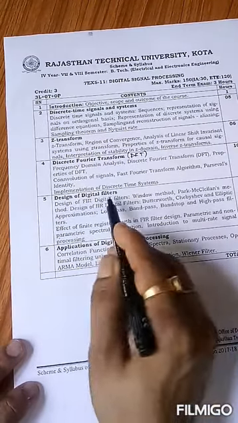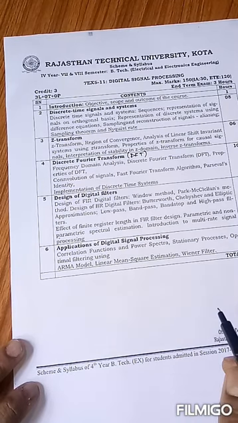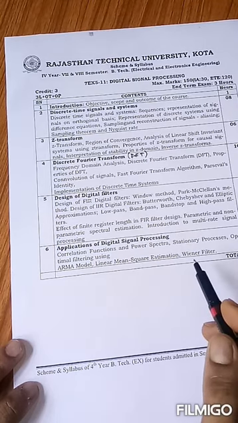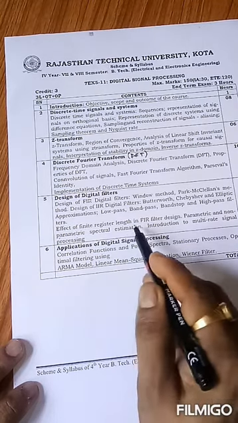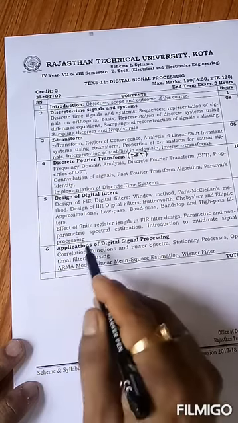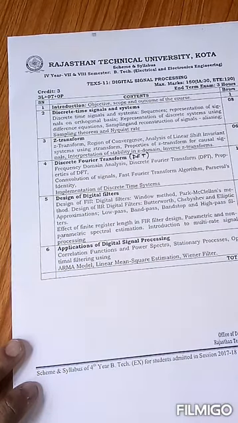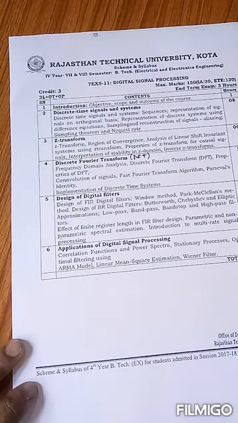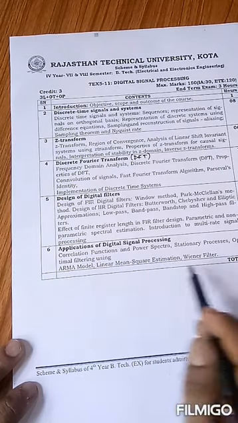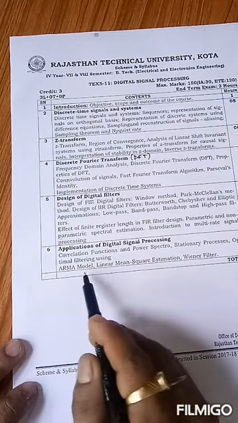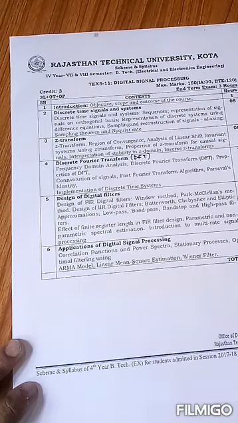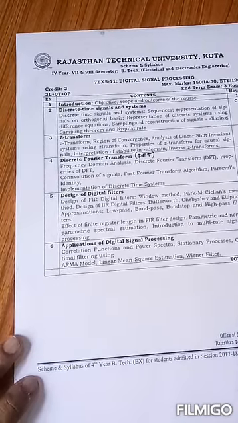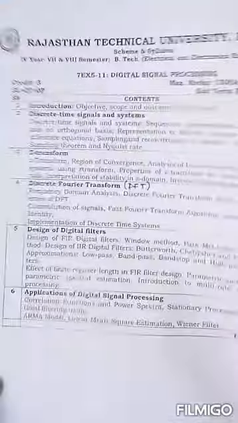In unit 5 we have design of digital filters. Design of FIR filters and design of IIR filters are included in this unit. We have to learn the effect of finite register length in FIR filter designs, parametric and non-parametric spectral estimations, and introduction to multi-rate signal processing. Then we come to our last unit, application of DSP: correlation functions and power spectrum, stationary processes, optimal filtering using ARMA model, linear mean square estimation and Wiener filters. This is the whole syllabus mentioned for our course, digital signal processing.